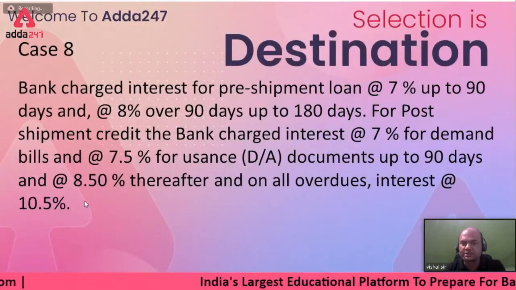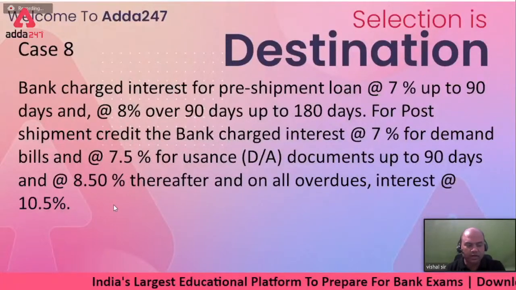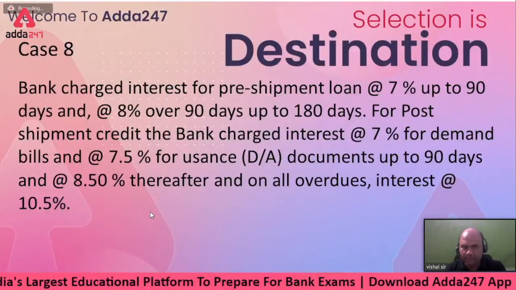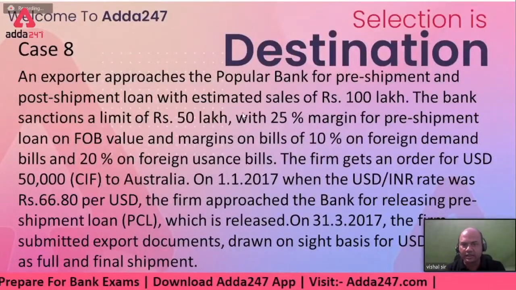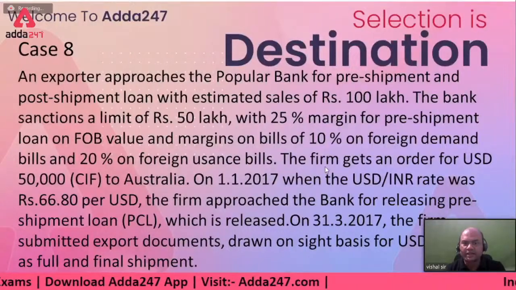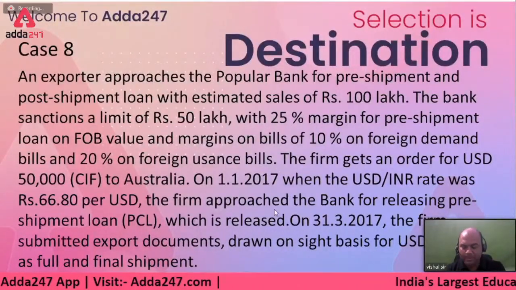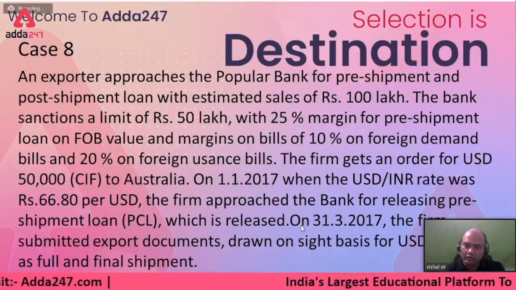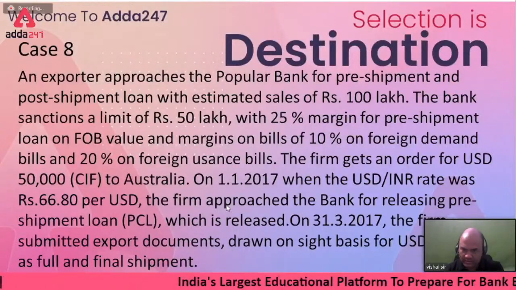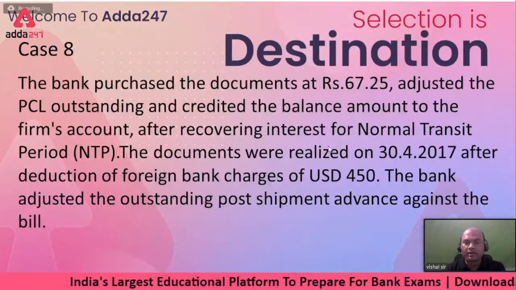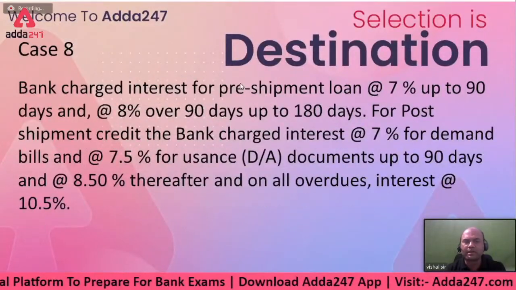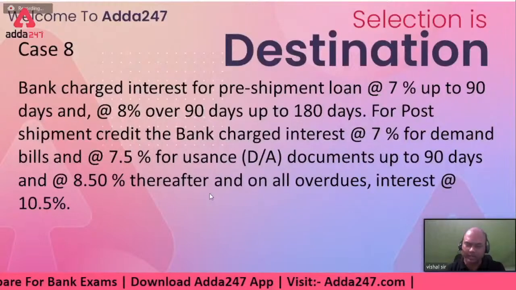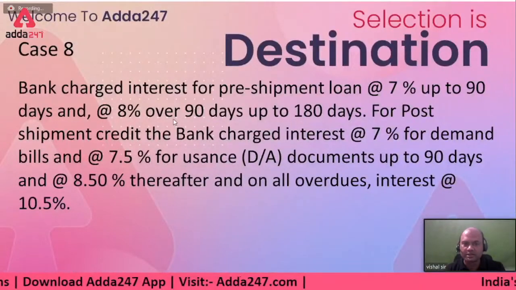Now this much is your problem. Now we have to look at the solution. What is the problem? How many parts are there? There are 4 parts to it. First, the sanctioning of the limit. Second, pre-shipment finance. Third, post-shipment finance and closing of pre-shipment finance. Fourth, the realization of the bill. And this fifth part is not a fifth part, but a description of what the charges of that bank are. But you have to pay heed to this.